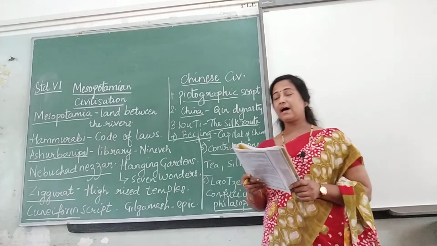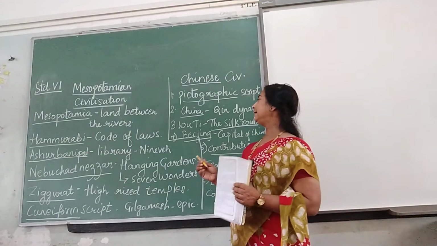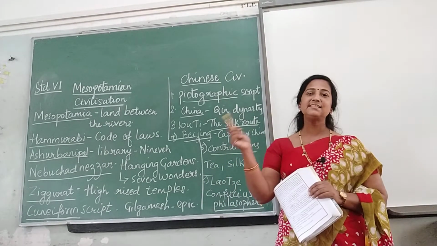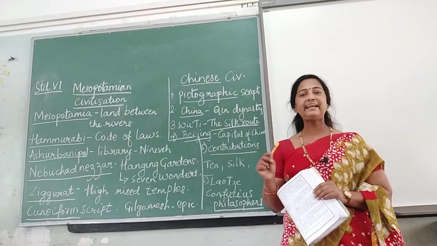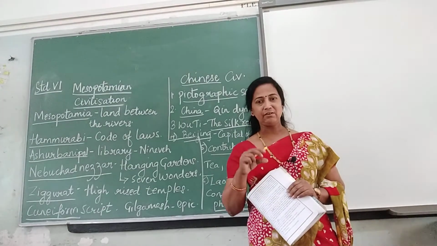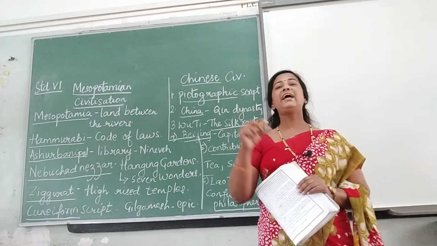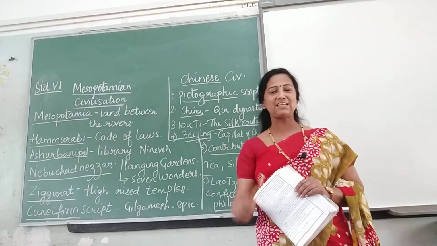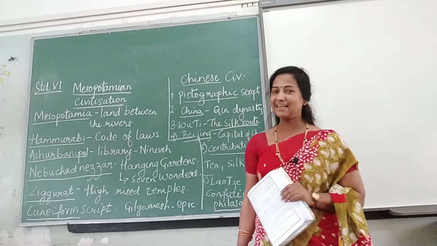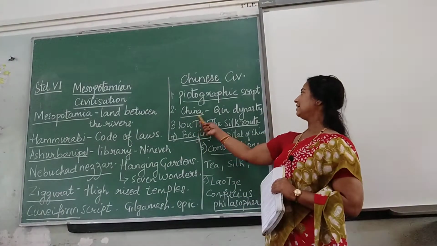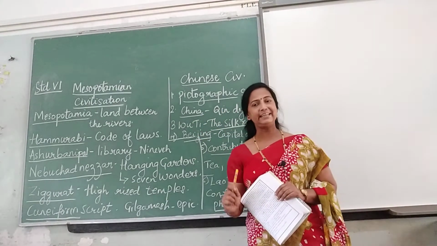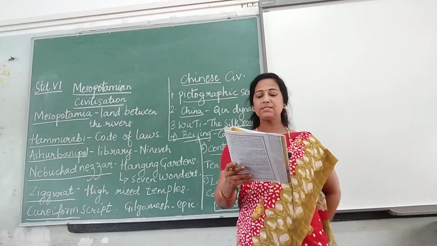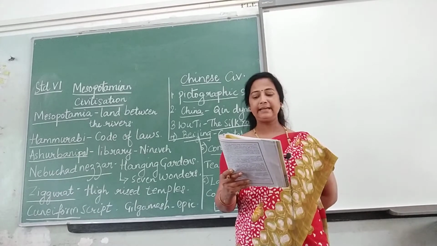The name China is derived from Qin dynasty. Okay, see how the Chinese names are there: Qin, Xin, Pin, Tan. It is said that when you throw a vessel or something, whichever noise comes, those names are derived from that. So Tan, Tin, all such names you will have as Chinese names. The word China is derived from the Qin dynasty. Okay. Qin Shi Huangdi was a famous king of the Qin dynasty.